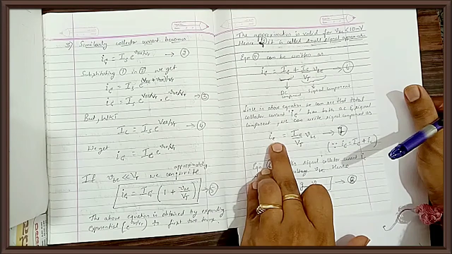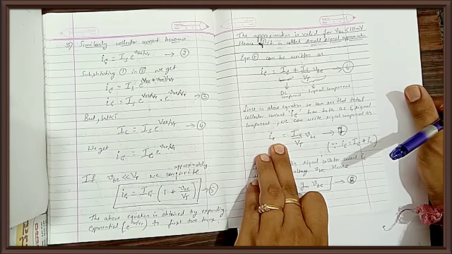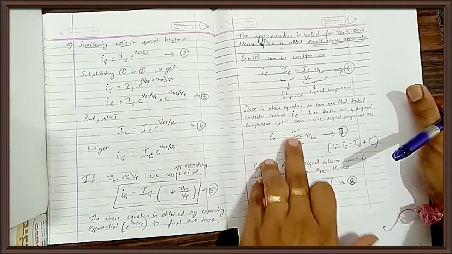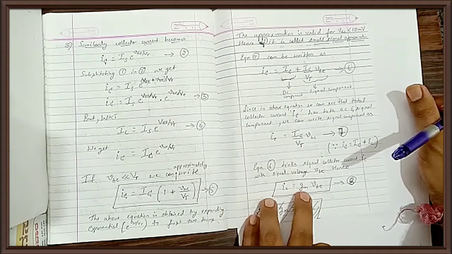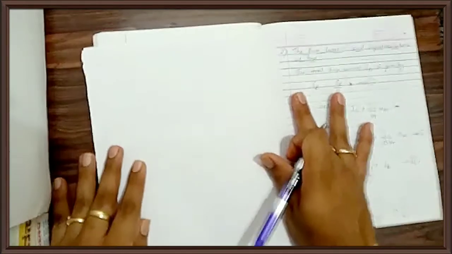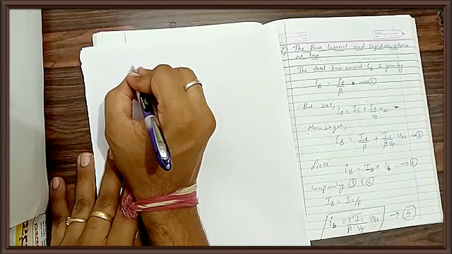This is the collector current which I was supposed to derive. So what is ic? I represent this term as i by v, which is nothing but again a transconductance term, that is gm into vb. So in today's session I'll be discussing the base current and input resistance at base.